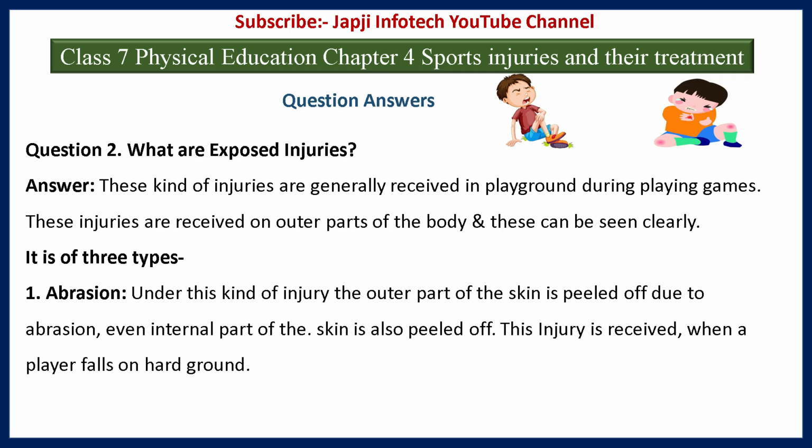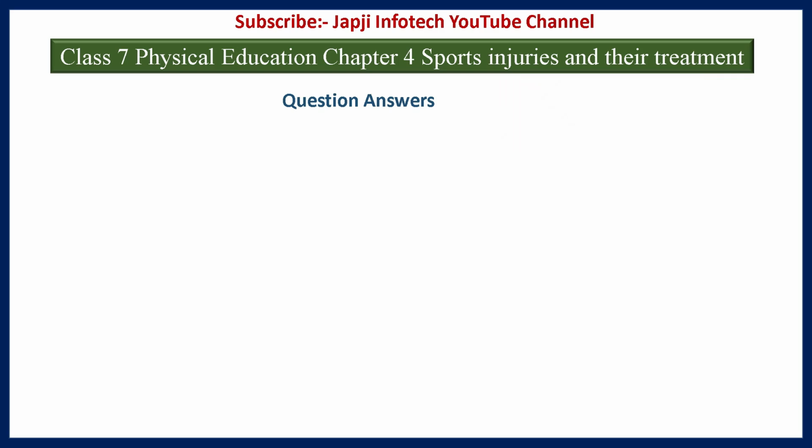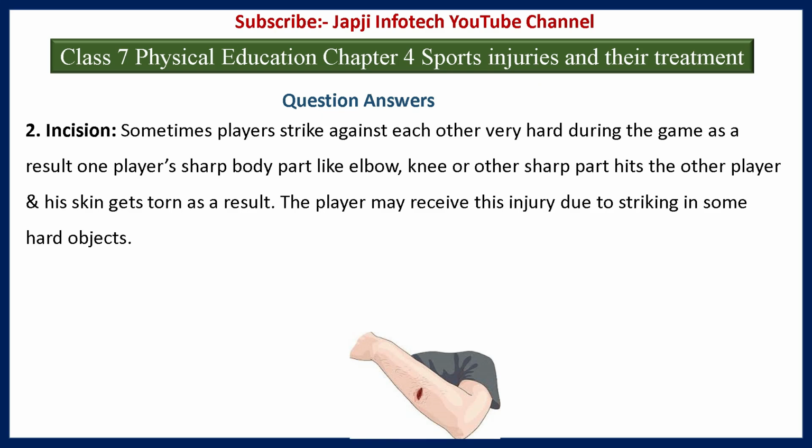Even the internal part of the skin is also peeled off. The injury is received when a player falls on hard ground. Second one is incision. Sometimes players strike against each other very hard during the game. As a result, one player's sharp body part like elbow, knees or other sharp part hits the other player and his skin gets torn as a result. The player may receive this injury due to striking against some hard object.